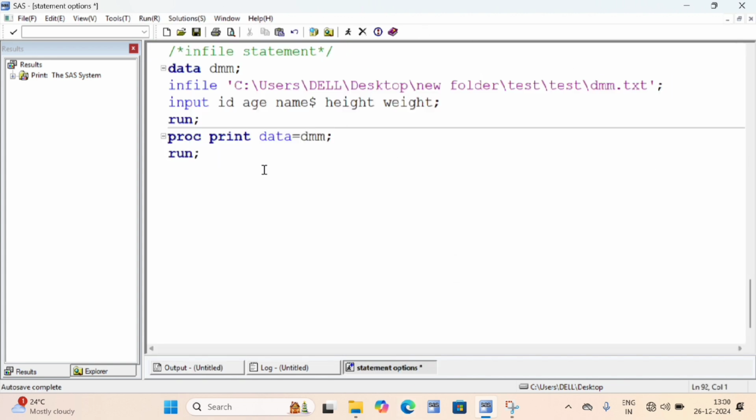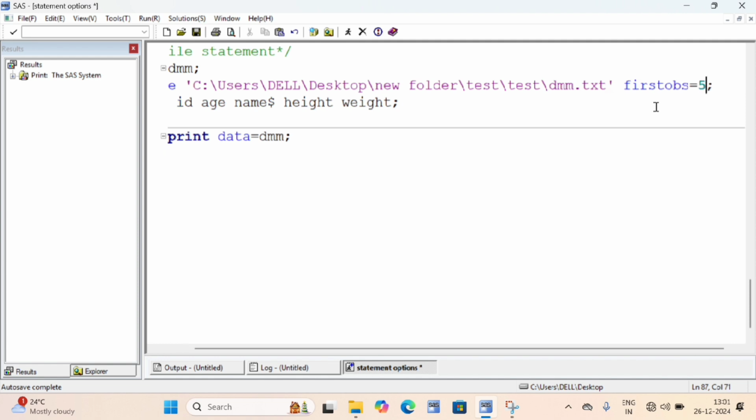Yes. So where will we write it? In the infile statement, right? We are importing our data from outside to inside, for that purpose we will write it here. Give a space, and I'm writing FIRSTOBS equal to what number?